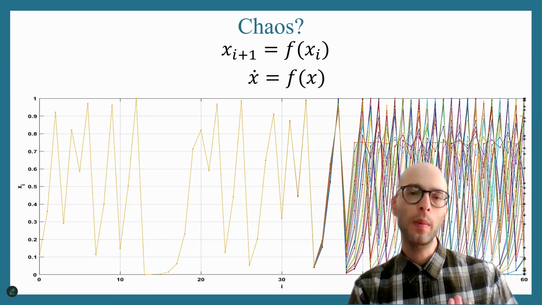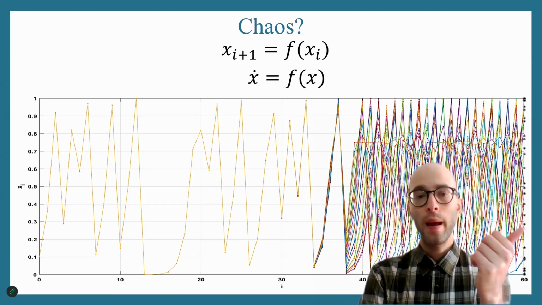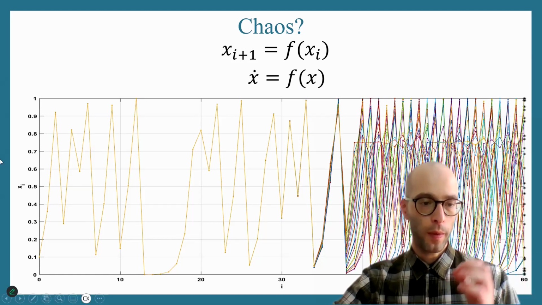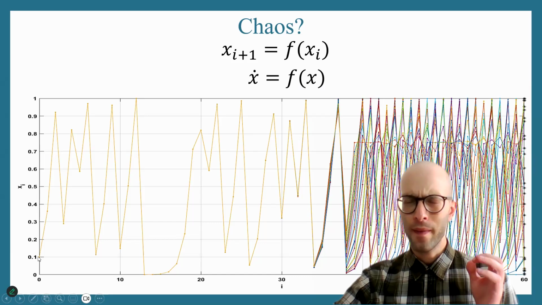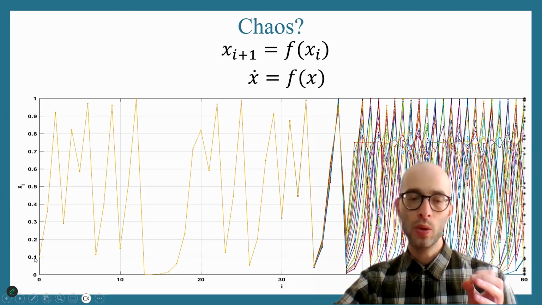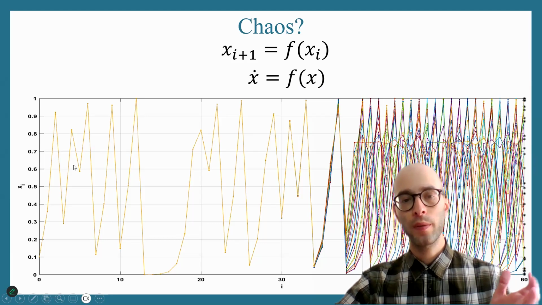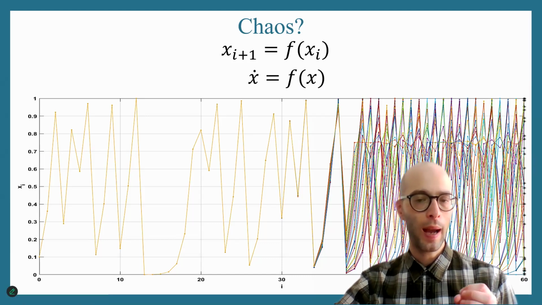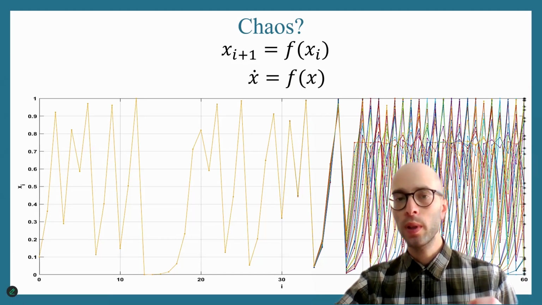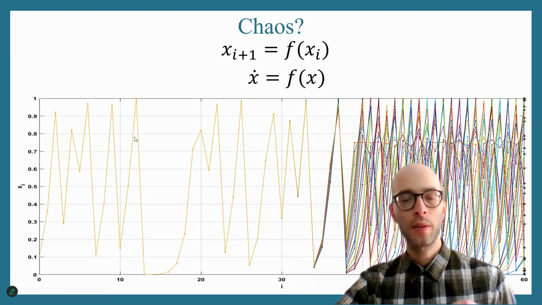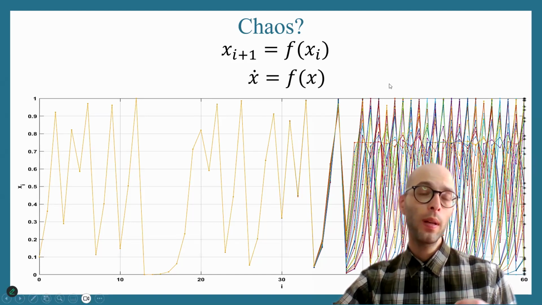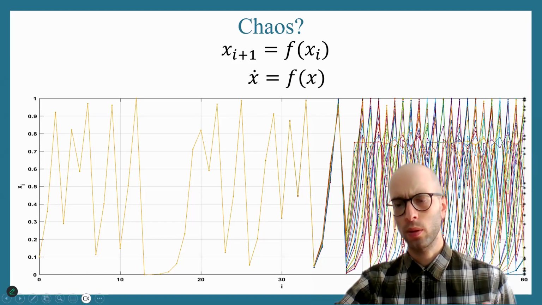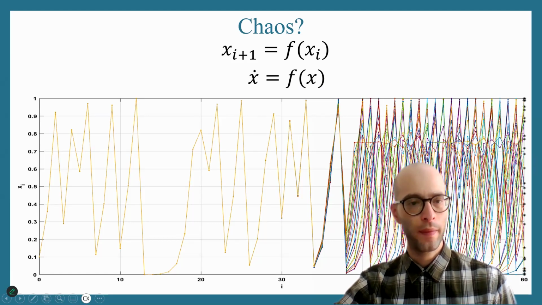I have an example right here. I have a system in discrete time, a very famous system, the logistic map. And I plot around 50 different solutions. All of them start from very close to 0.1, a very minuscule change in between them. And you see that over time, initially for the first few iterations, the solutions look exactly the same. So the difference between them remains small. But after a few iterations, this small difference in the initial conditions becomes larger and larger. And then eventually, the trajectories completely diverge from each other and become completely different. Okay, so this is an example of the so-called butterfly effect.